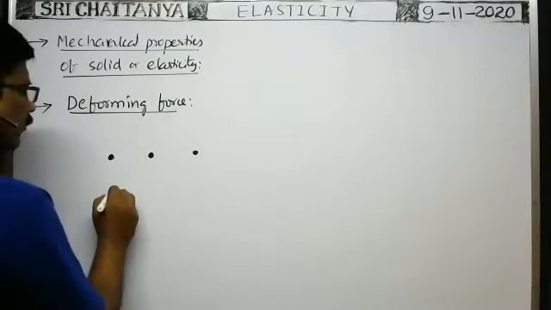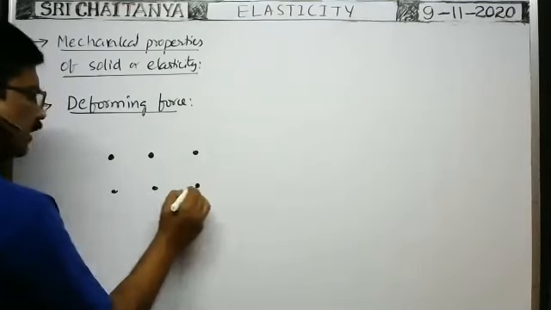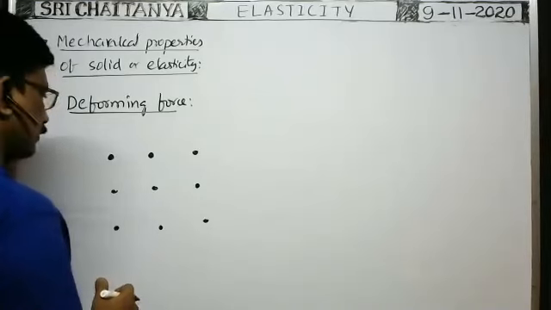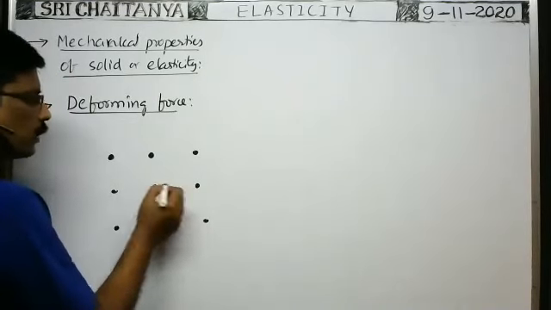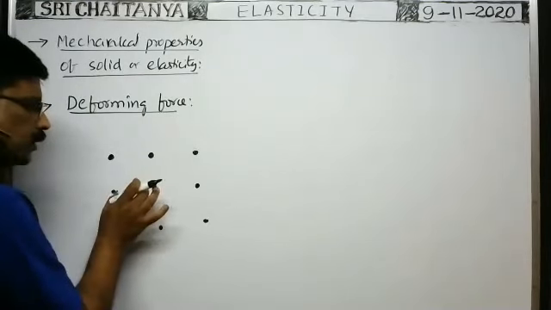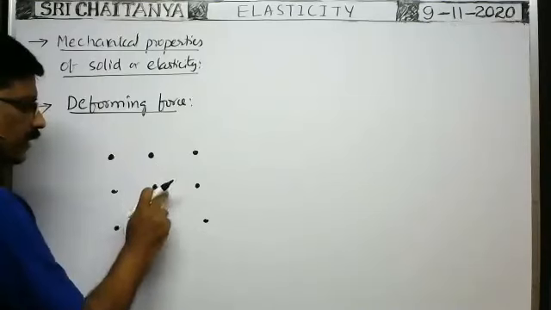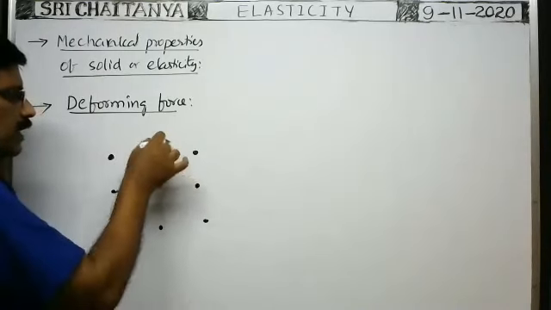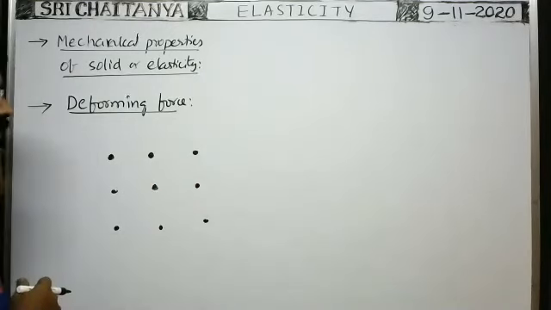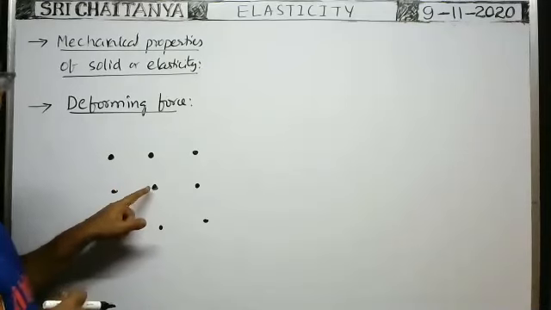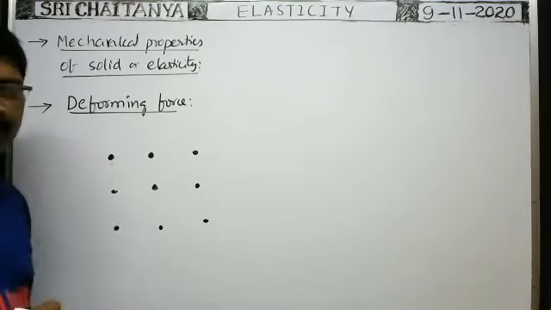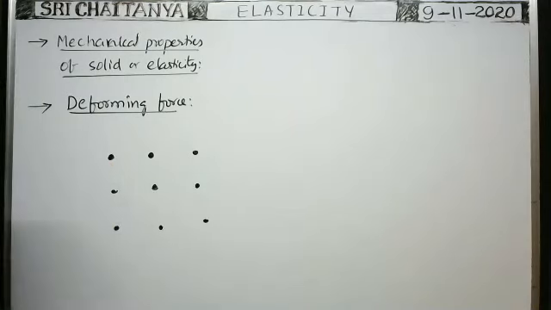In any given solid, every atom is surrounded with a number of atoms around it. In between these two atoms, suppose you take these two, some attraction force is there. In this way, every surrounding molecule attracts this molecule towards it. But the net force acting on the body is zero. That's why every atom or molecule is in equilibrium.